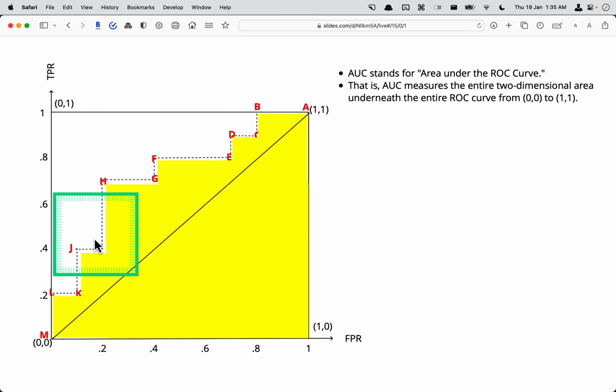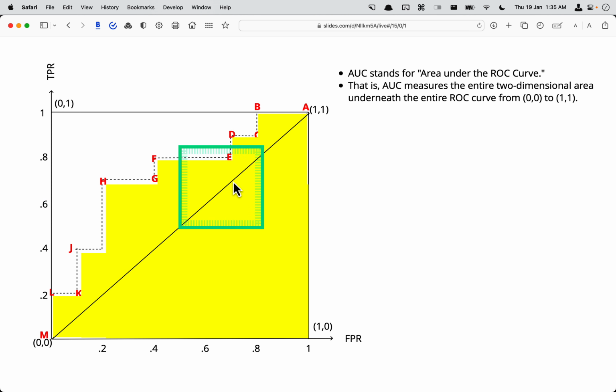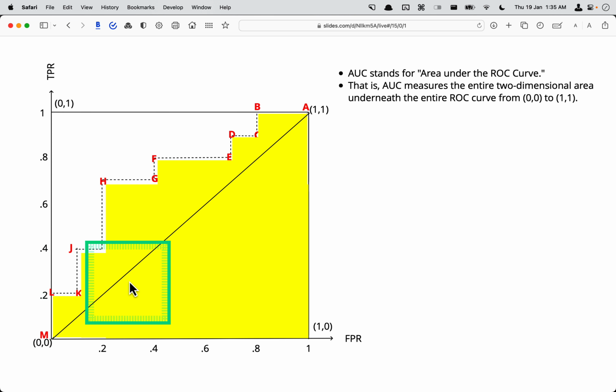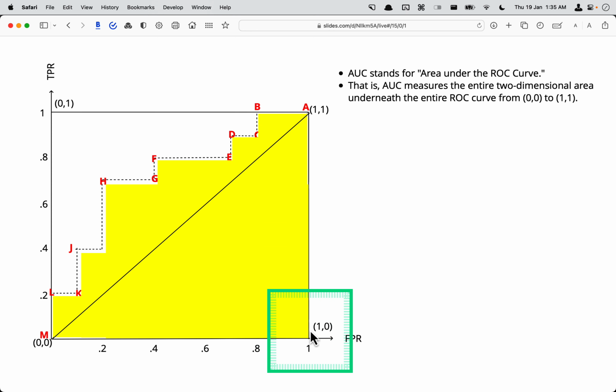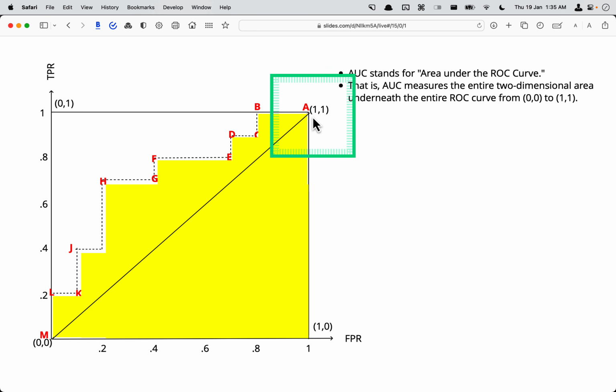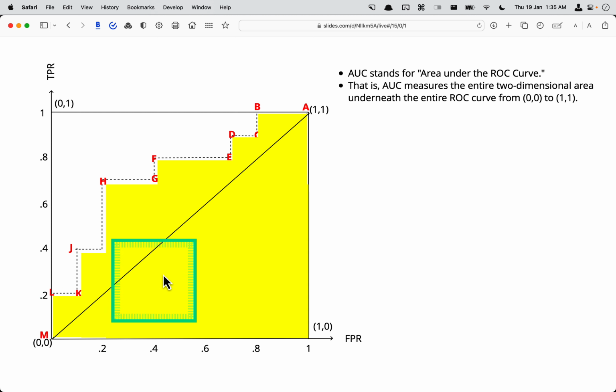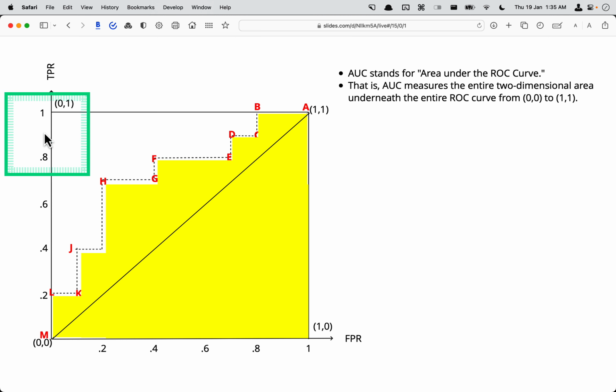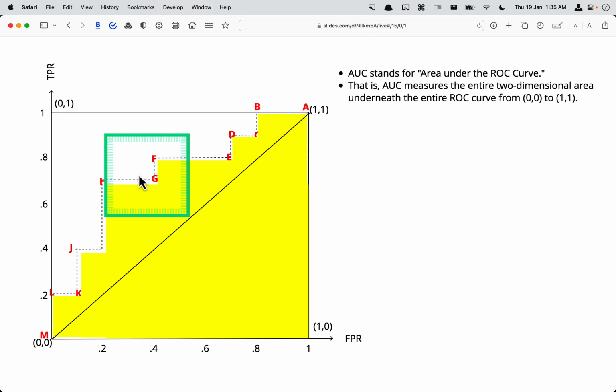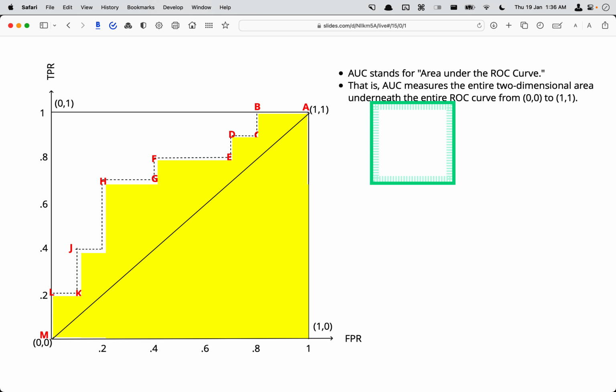In this case, it will be somewhere between 0.7 and 0.8, and if it is here, like a half line, it will be 0.5. This half triangle, right angle triangle, will have a 0.5 value, and this one is 0.5, and this is somewhere in between, so it will be 0.7, 0.8.